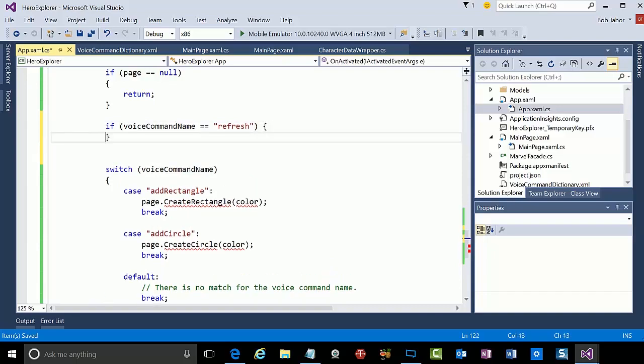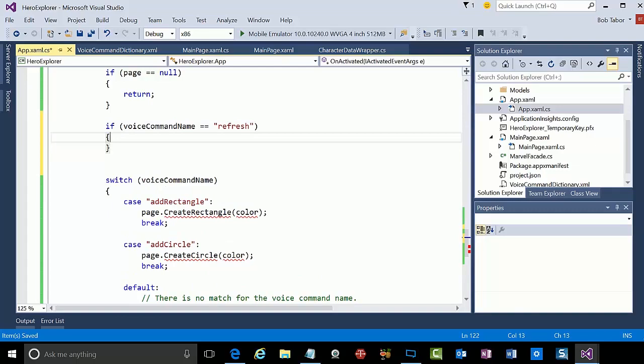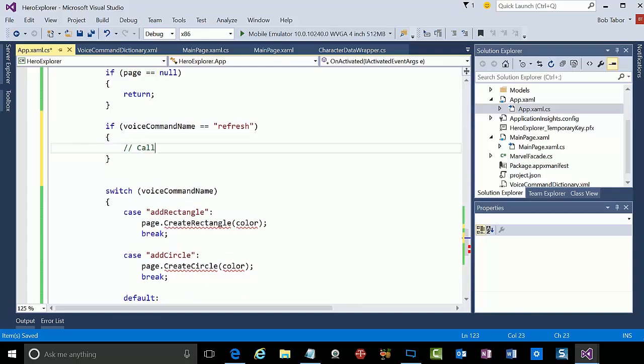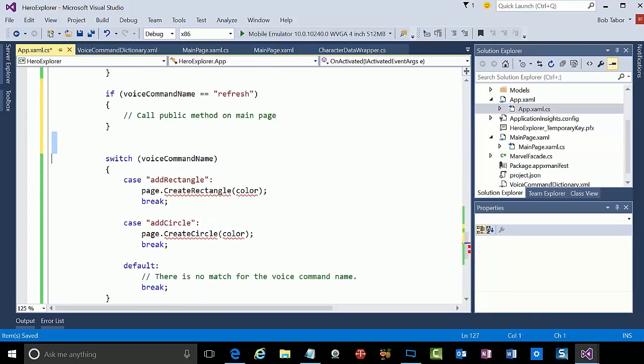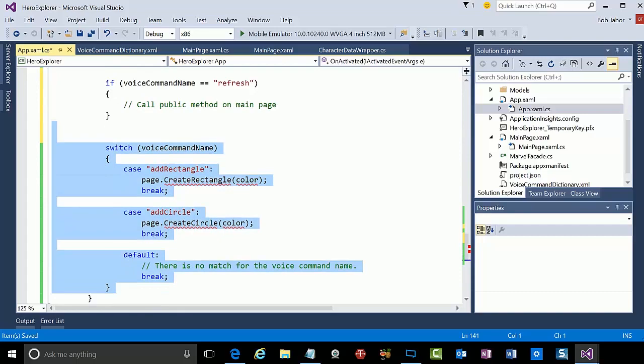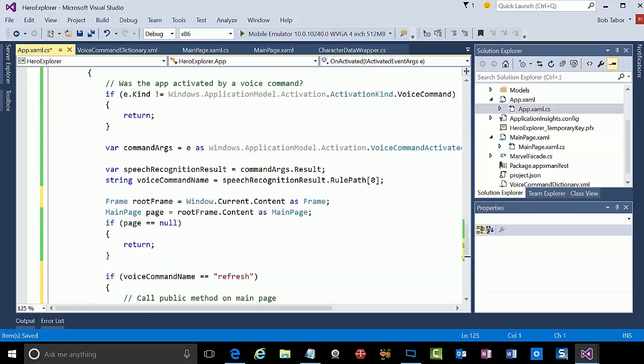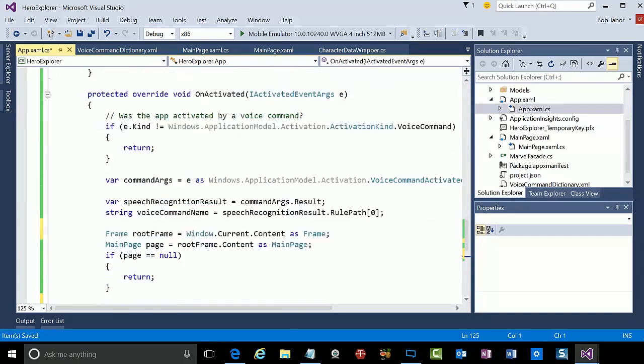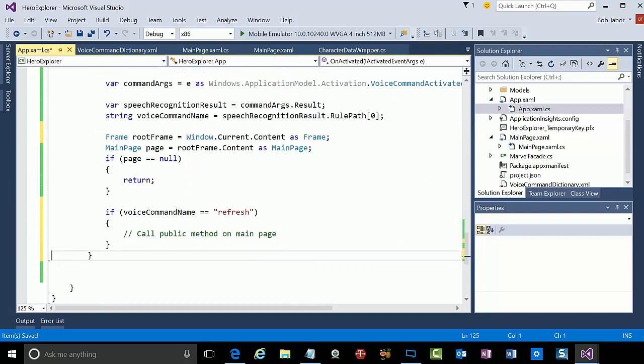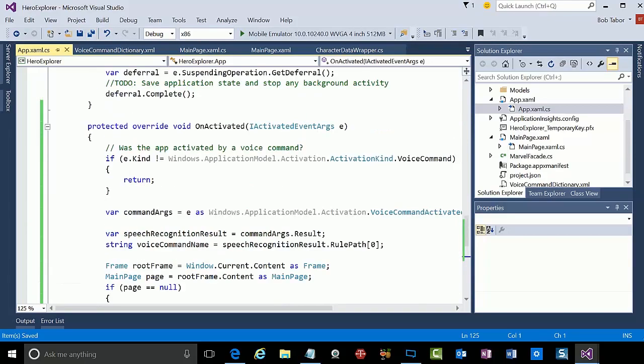And if it is, then we'll call into our public method on our main page. We'll create that in just a little bit, but I'll go ahead and get rid of all of this rather, like so. And this greatly simplifies the application. I think everything else needs to be there, but we've eliminated all the fluff that we don't need. Okay, great.